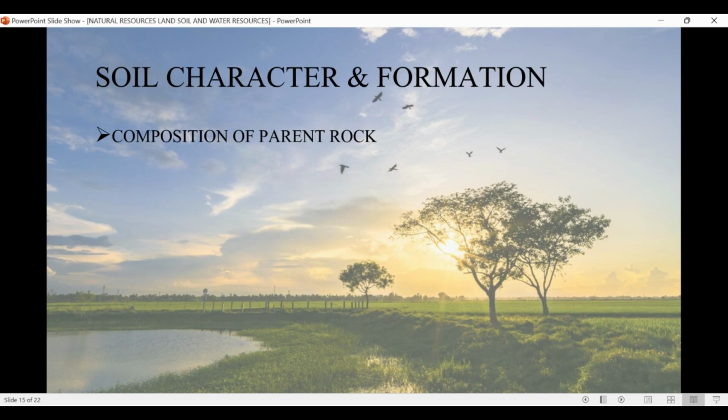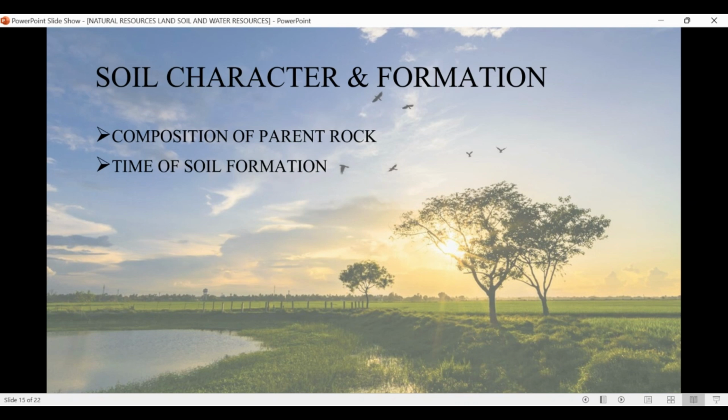If the parent rock consists of sandstone, then the soil will be sandy. If the parent rock consists of shale, then it gives rise to clay soil. It also determines that the soil will contain inorganic elements or minerals similar to those contained in the parent rock.